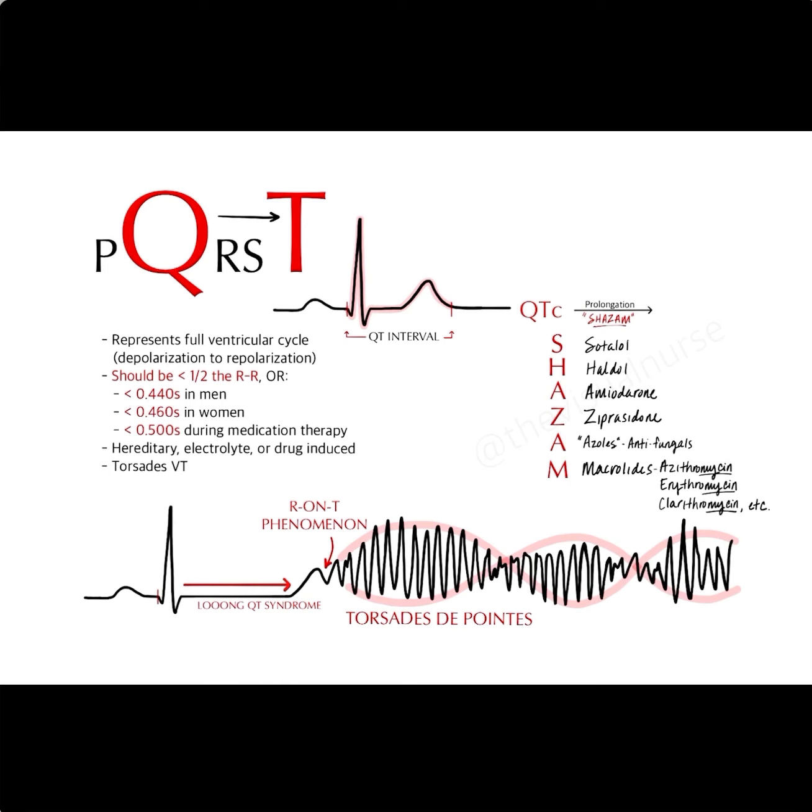So take-home points related to the QT interval are that it represents a single ventricular cycle of contraction and relaxation. Number 2, the QT interval should be less than half the R to R interval, generally speaking, but more specifically, it should be less than 0.44 seconds in men and less than 0.46 seconds in women. Number 3, long QT syndrome predisposes patients to a potentially lethal form of ventricular tachycardia known as torsade de pointes. And finally, long QT syndrome may be hereditary, may be electrolyte induced, or it can be drug induced.